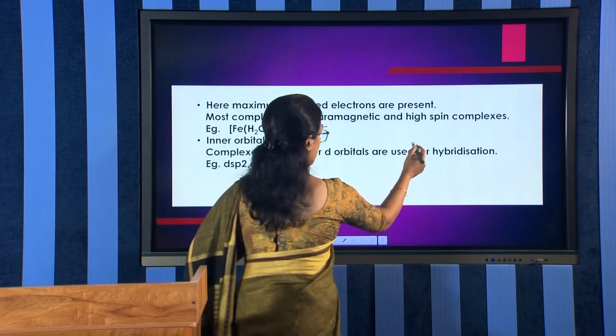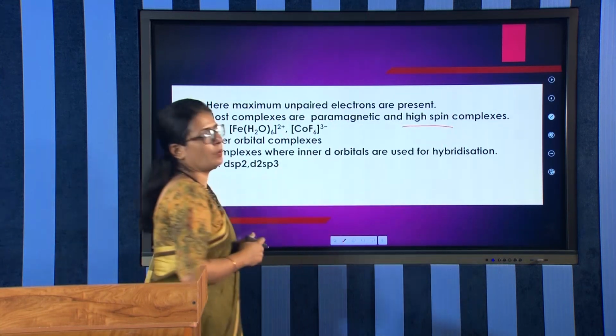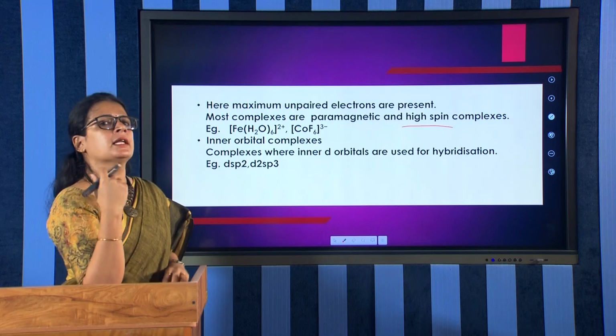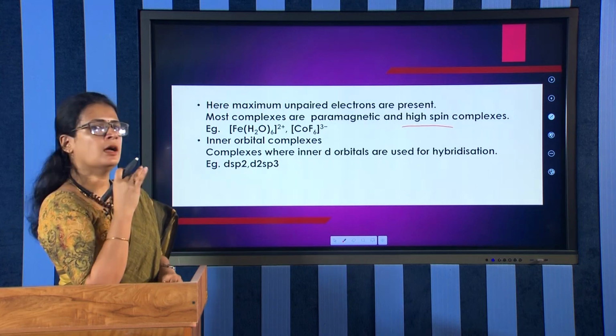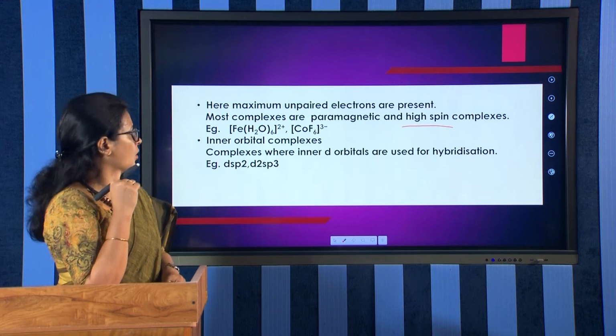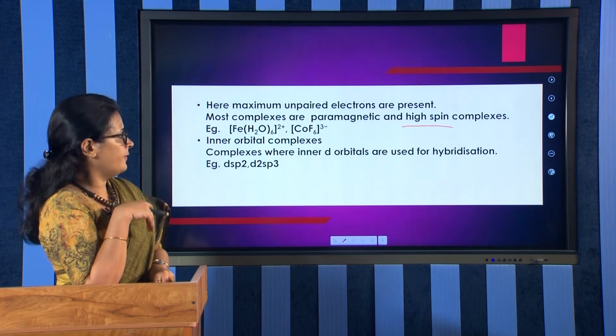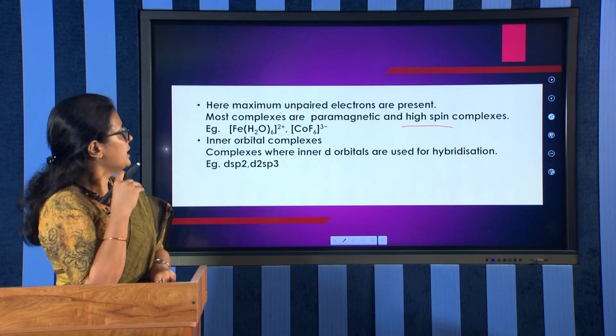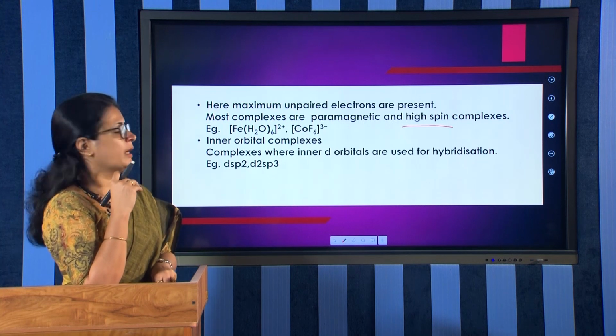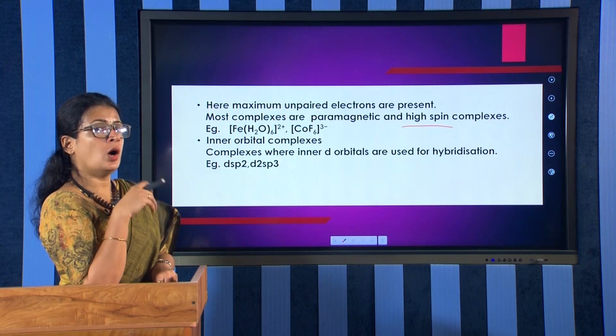It is very important: they are high spin complexes because the maximum number of unpaired electrons is there. Examples are [Fe(H2O)6] 2 plus, [CoF6] 3 minus, etc.